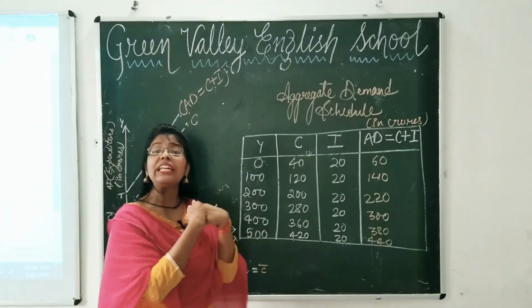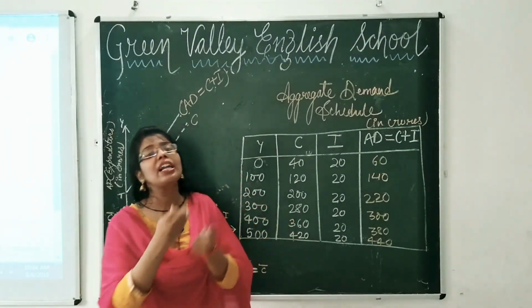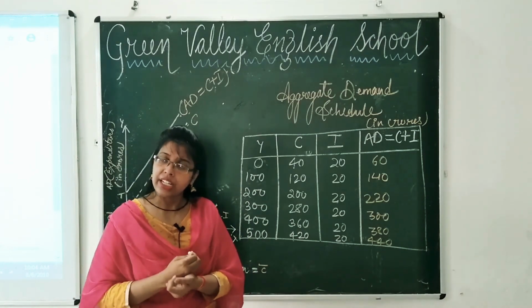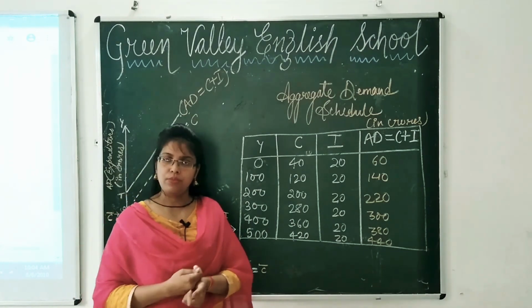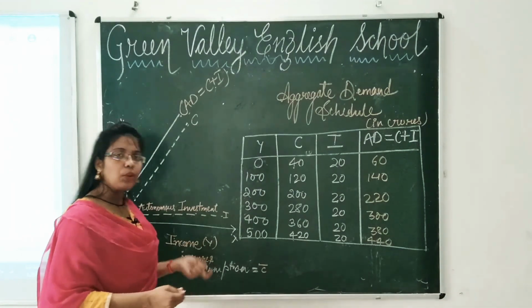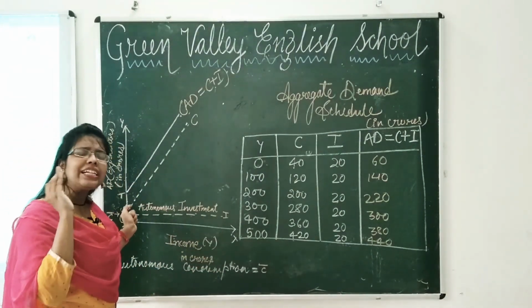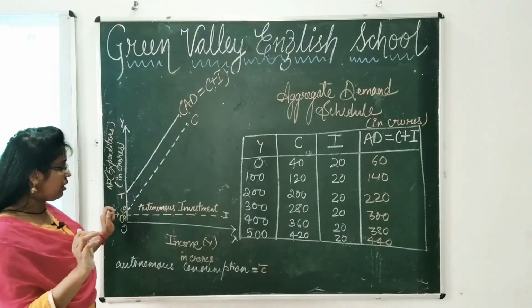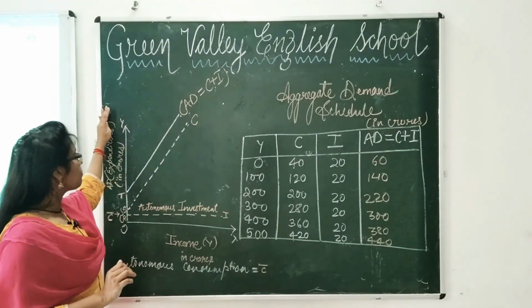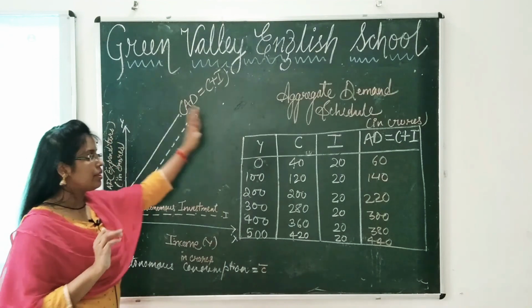previous savings, what was saved earlier, we take out of that saving and spend it, consume it, and borrowing from someone. So this can take place. So still if no income is there, people consume a little bit only, but they consume. That is autonomous consumption. So this is the whole diagram of aggregate demand and this is the schedule.